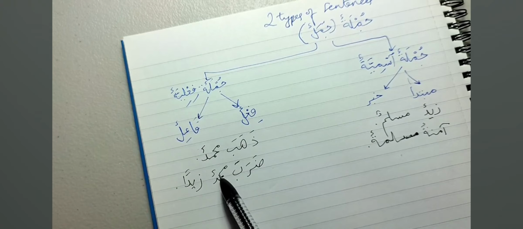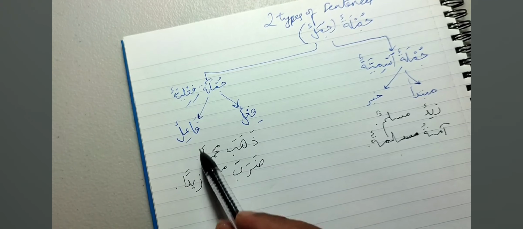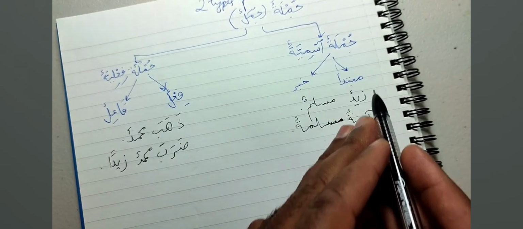The hukm, the ruling of the ending of the fa'il, is that it is marfu', ending with dhamma or dhammatain. This is the primary sign. There are other signs, but we will refer to this as a word in marfu' state. The state of this word is marfu'. Likewise, the khabar is always marfu' and the mubtada is always marfu'.